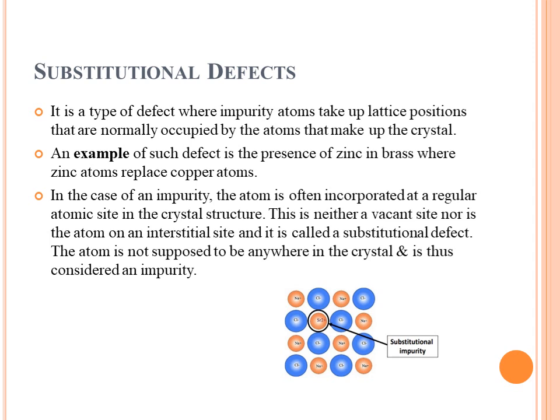Another example of such a defect is the presence of zinc in brass, where zinc atoms replace copper atoms. In the case of an impurity, the atom is often incorporated at a regular atomic site in the crystal structure. This is neither a vacant site nor is the atom at an interstitial site, and it is called a substitutional defect, as I have already explained in this figure. The atom is not supposed to be anywhere in the crystal and is thus considered an impurity.